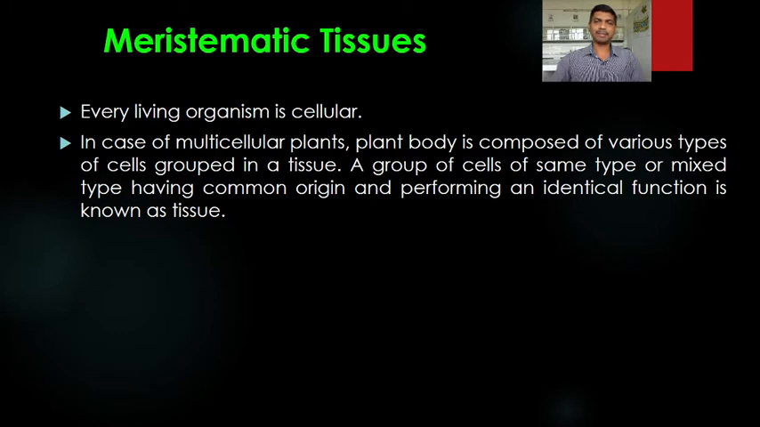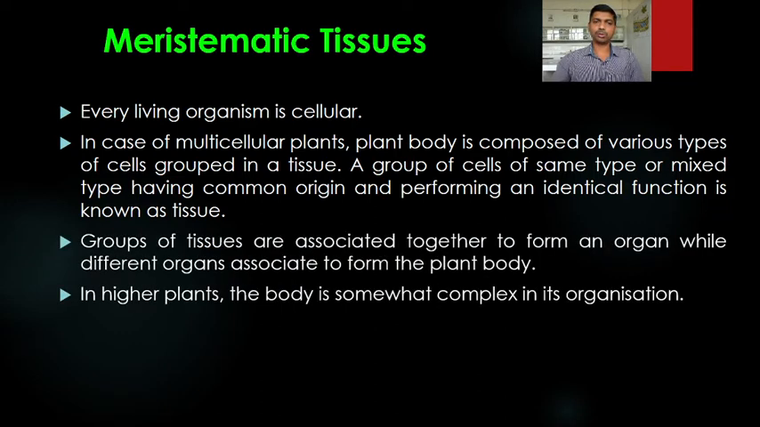Cell is a basic structural and functional unit of life or living organism. Tissue is made up of a group of cells of same type or mixed type having common origin and performing an identical function, that is known as the tissue. Okay, now we are going to the organ. A group of tissues are associated together to form an organ, while different organs associate to form the plant body.